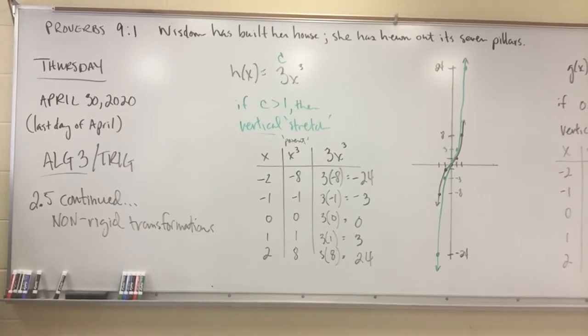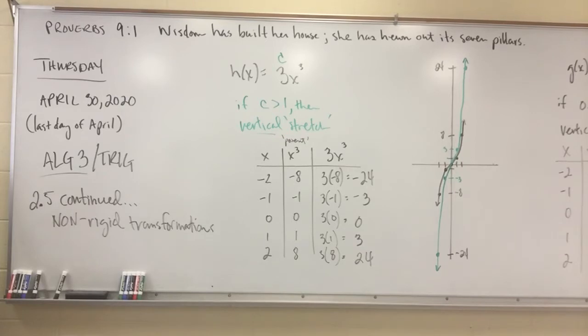Your proverb for today is found in the first verse of the 9th chapter. Wisdom has built her house. She has hewn out of it 7 pillars, and 7, of course, is a number for perfection. So I'm thinking we're going to see how perfect wisdom is for us as we go through the 9th chapter.